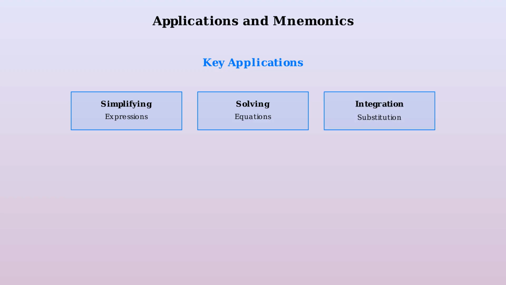Now that we understand trigonometric identities, we need to explore their practical applications and learn helpful memory techniques to master them effectively. Trigonometric identities have 3 main applications in mathematics. First, they help us simplify complex trigonometric expressions into more manageable forms. Second, they are essential tools for solving trigonometric equations by transforming them into forms we can work with more easily. Third, in calculus, they enable us to integrate non-trigonometric functions using trigonometric substitution techniques.